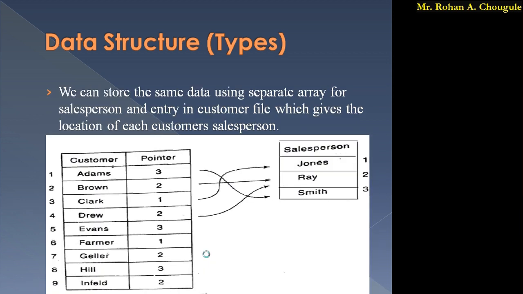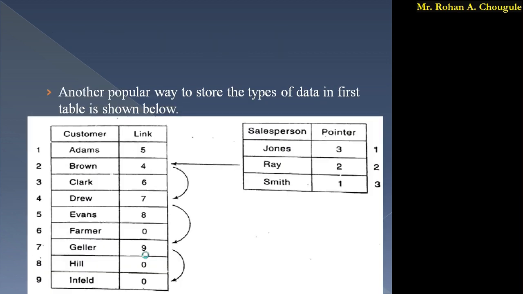Okay, so we have another way. Here in this case, just look over here. We have simply written the customer names, right? This is the name of the customer. Again we have used a second table where we have the salesperson and pointer.